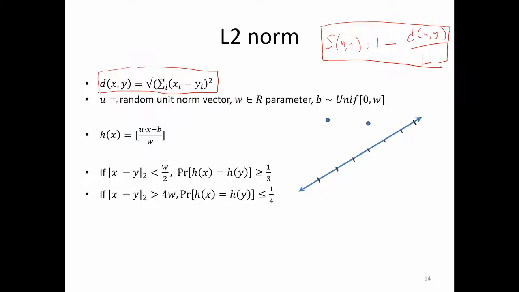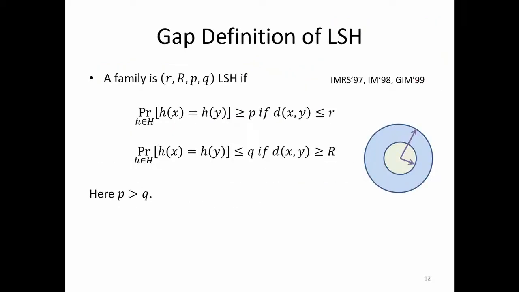So you cannot have a hash function h such that probability of h of x equal to h of y equals the similarity, or rather it's not that you cannot have, we don't know of any. Okay, so let us come to the Indyk and Motwani definition.